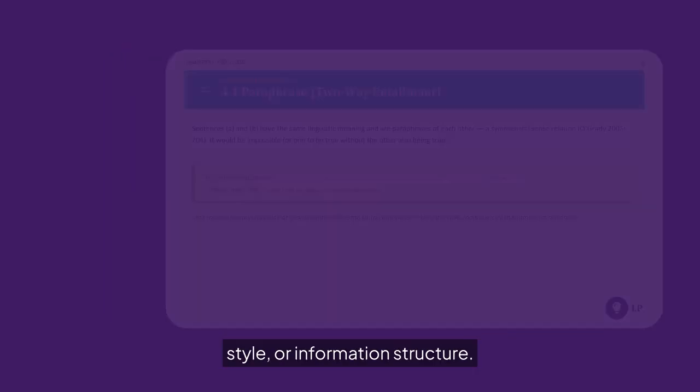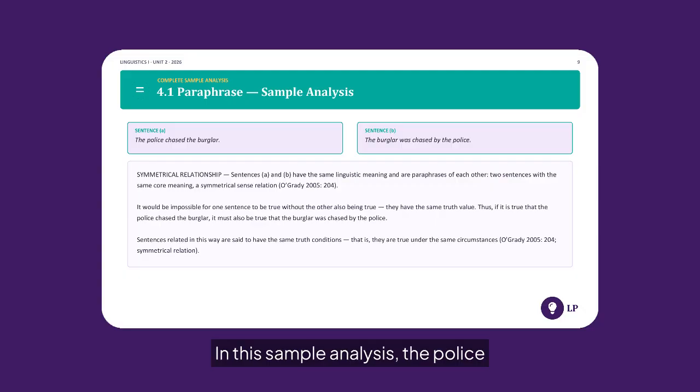In this sample analysis, the police chased the burglar and the burglar was chased by the police share one core proposition. Whenever one is true, the other is also true. Their truth values always align, so we classify them as paraphrases with identical truth conditions in this framework.